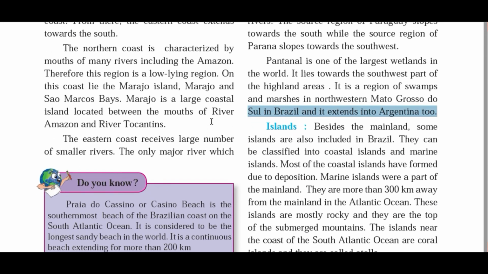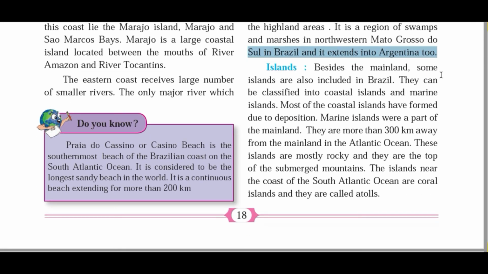The last one is the island region. Besides the mainland, some islands are also included in Brazil. They can be classified into coastal islands and marine islands. Most of the coastal islands have formed due to deposition of rivers. Okay, marine islands were a part of the mainland. They are more than 300 kilometers away from the mainland in the Atlantic Ocean. These islands are mostly rocky and they are the top of submerged mountains. The islands near the coast of the South Atlantic Ocean are coral islands and they are called atolls.